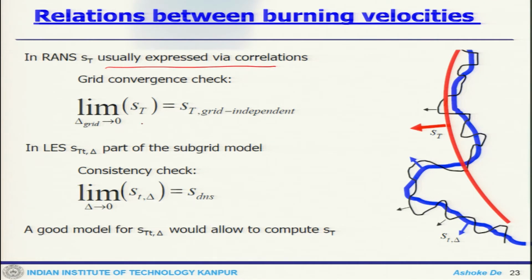Now, if your grid tends to 0, then this becomes grid independent, and also for LES, the subgrid model should approach the flame speed that you get in the DNS. But a good model should allow us to compute the turbulent flame speed.